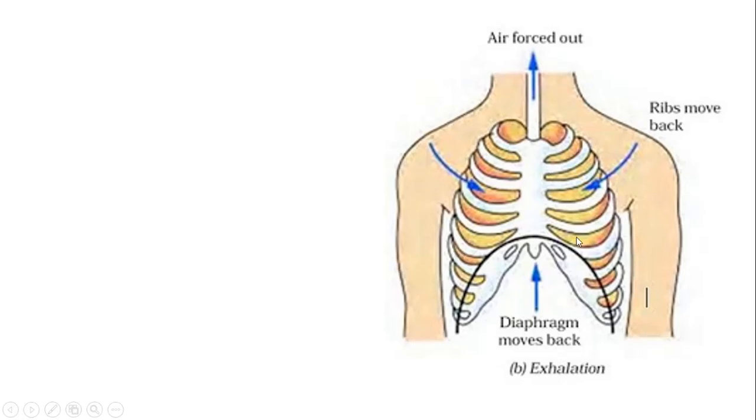As the lungs contract, whatever air is present inside the lungs comes out. So during exhalation, the ribs move back to the original position and the diaphragm also moves back. The lungs contract and the air comes out from the lungs.